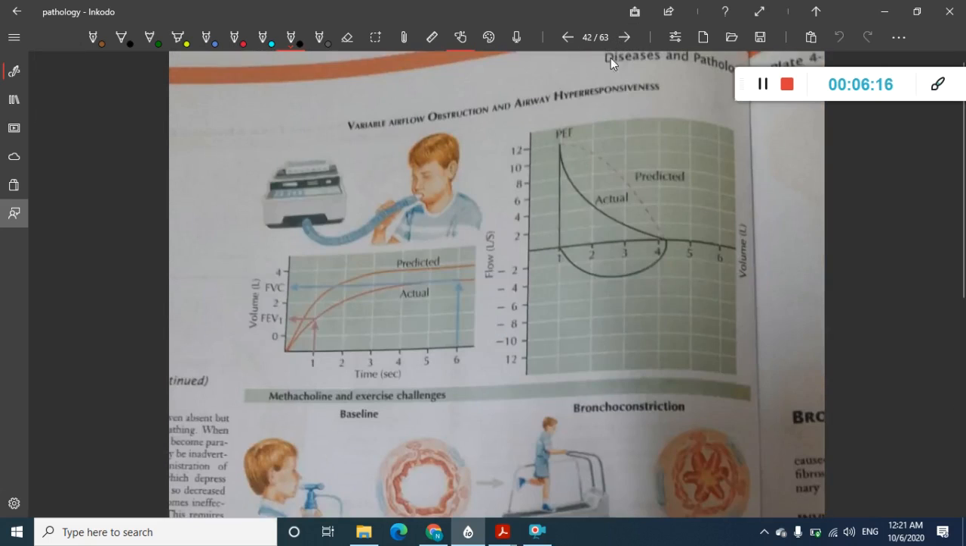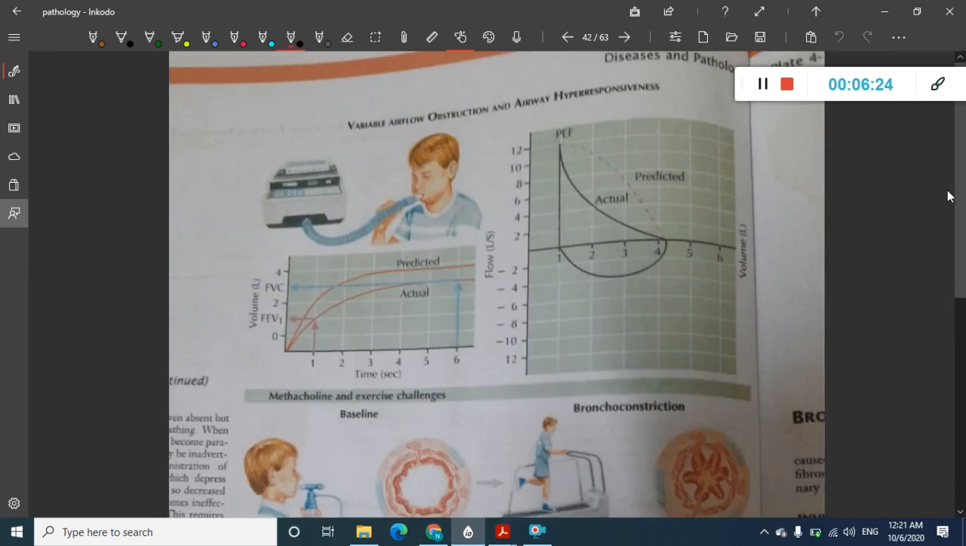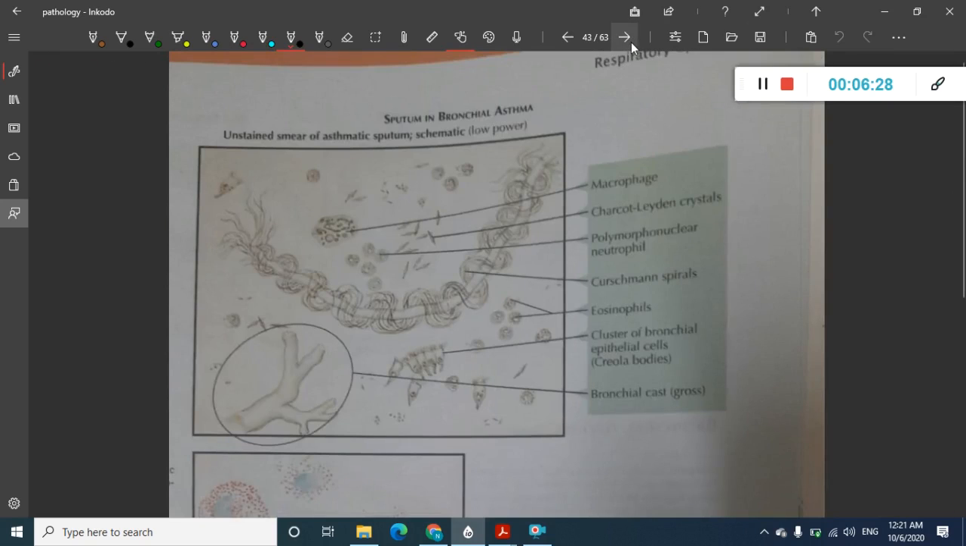Once you have seen the associations with asthma, now we will see about airway hyperresponsiveness. This we will see at the end.